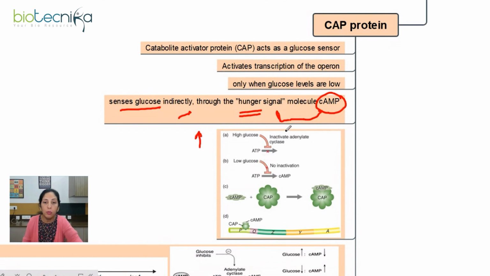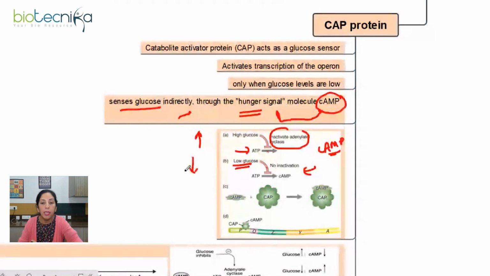This glucose inactivates the enzyme adenylate cyclase, and hence ATP doesn't get converted to cAMP, right? And the cAMP, which acts as the hunger signal, will be available only when the glucose level goes down, right? Means when the glucose is low, the adenylate cyclase, since it will not be getting inactivated, will convert ATP to cAMP.